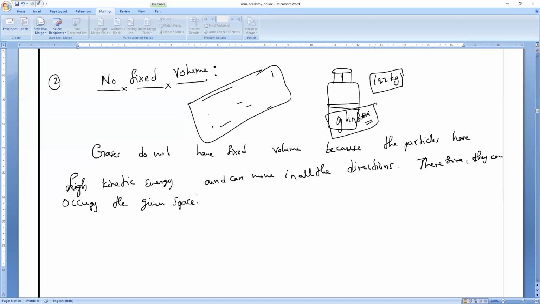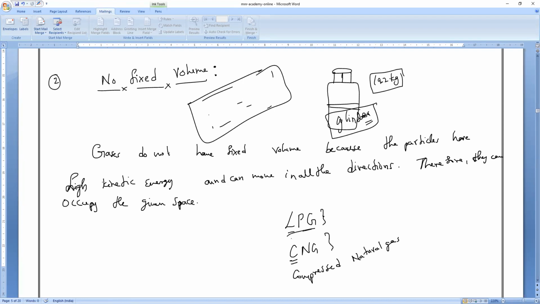Now, observe very carefully. The next property is again something similar, like an LPG cylinder in our home. What is the full form of LPG? Liquefied petroleum gas. Same way, CNG: compressed natural gas. So CNG is compressed natural gas and LPG means liquefied petroleum gas.